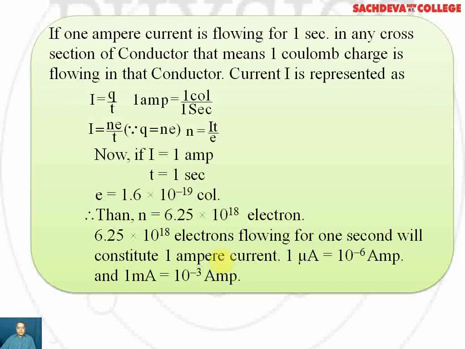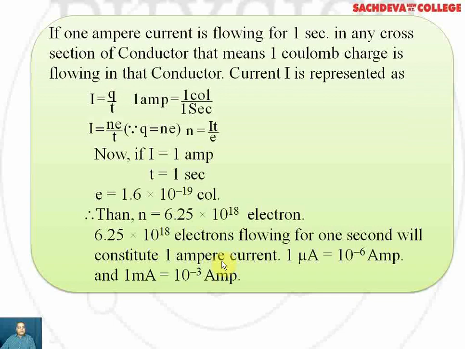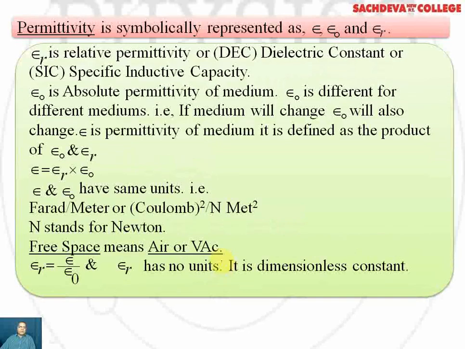The smaller units of current are the microampere and milliampere. Microamperes will be 10 to the power minus 6 amperes and milliamperes will be 10 to the power minus 3 amperes. And the next, now we come towards the concept of permittivity.